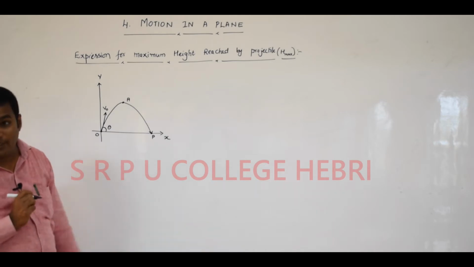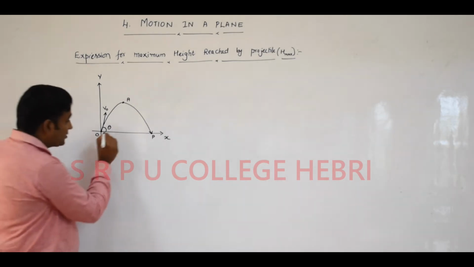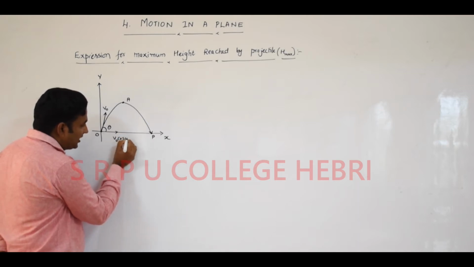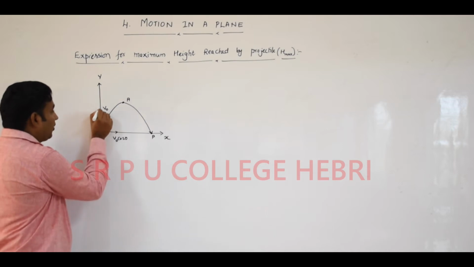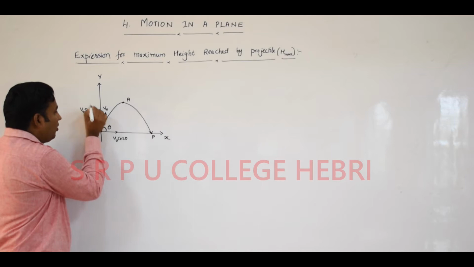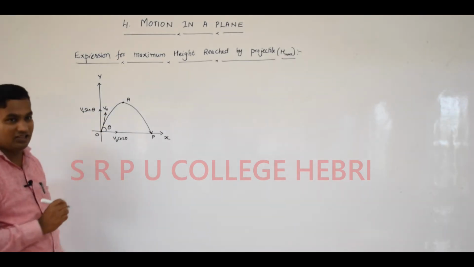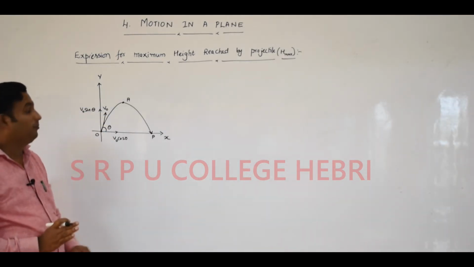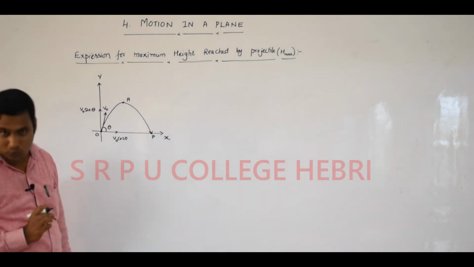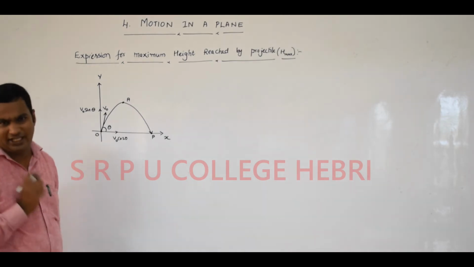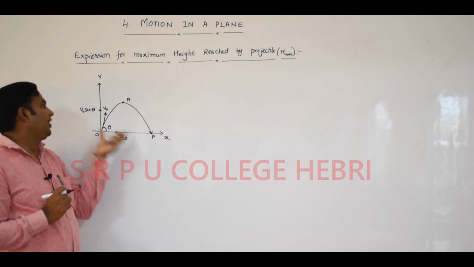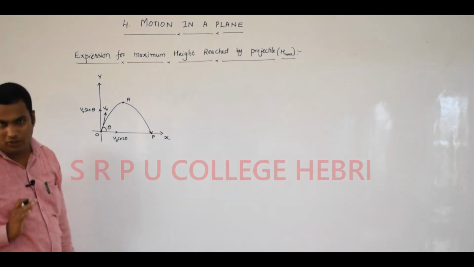It is resolved into how many components? Two components. The first component is the horizontal component, which we consider like this: V0 cos theta. The second component is the vertical component, which we denote like this: V0 sin theta. Here V0 cos theta and V0 sin theta are the two components made by this initial velocity V0 at point O, depending on the angle theta, which is called the angle of projection. V0 cos theta is the horizontal component, and V0 sin theta is the vertical component.